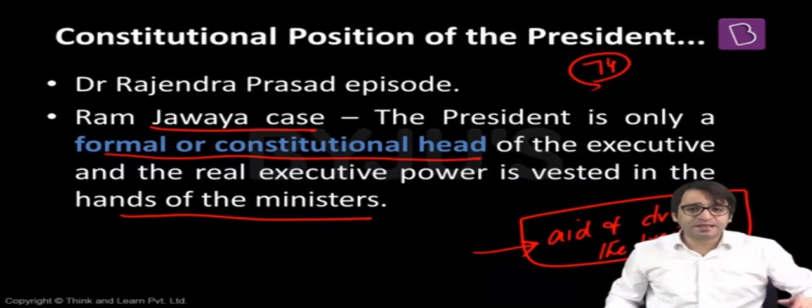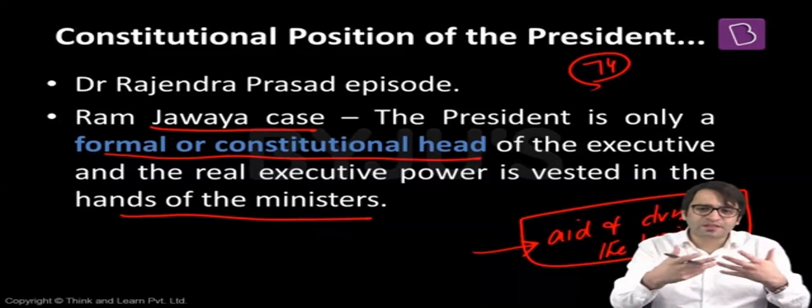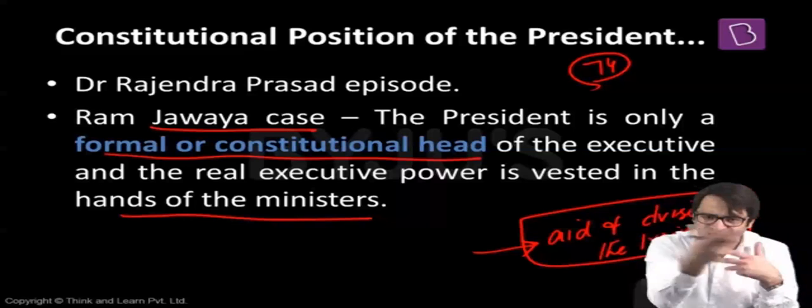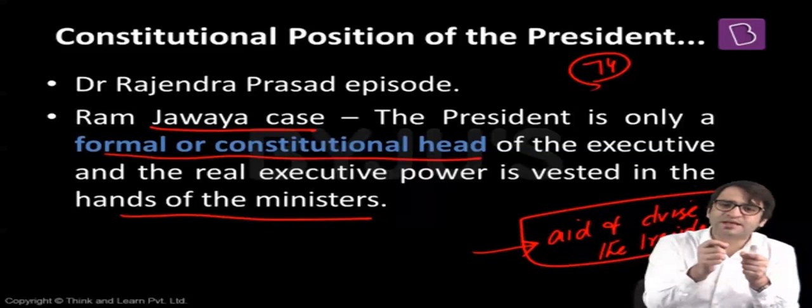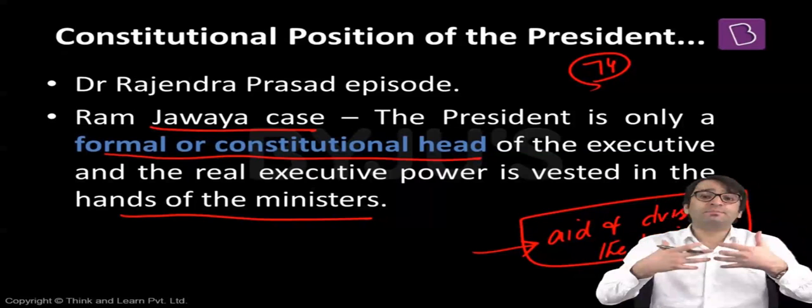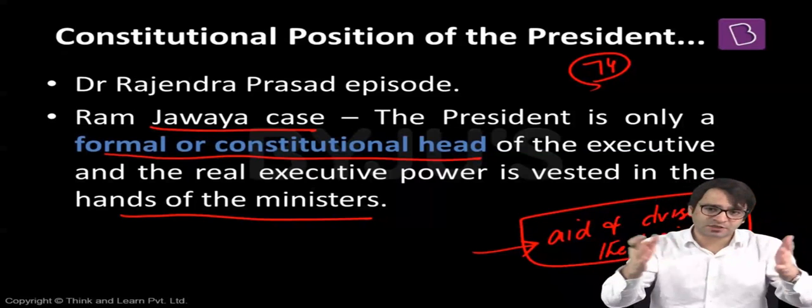Despite the fact that the President of India is the first citizen of this country, and one implication of being the first citizen is seen when the census exercise is carried out. The census is carried out every 10 years to count the population in this country. When the census is carried out, the first person to be enumerated is the President of India, followed by the spouse of the President of India. So that is one implication of the President being the first citizen of this country.